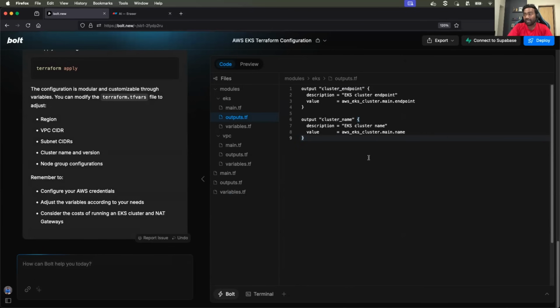But the advantage that you get here is you can interact with bold.new on your left side, and you can ask it to modify something. You can provide additional prompts. But let's see if this project is worth what it shared. So in the modules, we have an EKS module, and it also provided the VPC module.